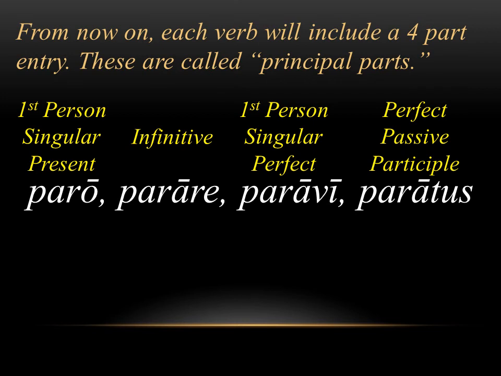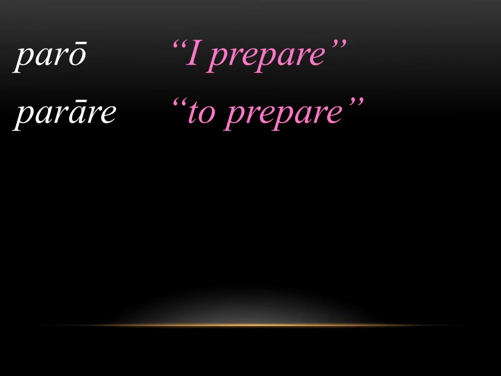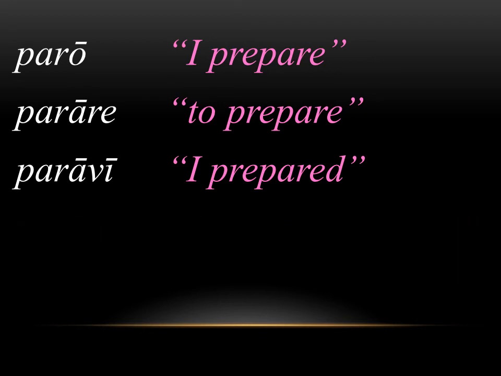But whenever you see a verb, you always want to look in the dictionary at the 4 different principal parts because they're giving you very specific and important information.